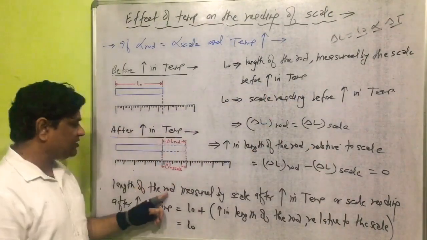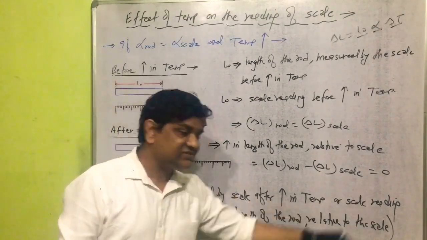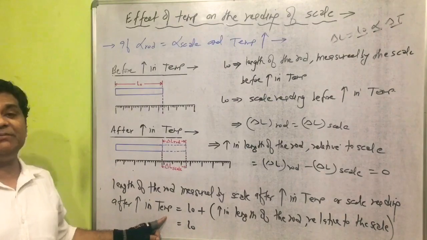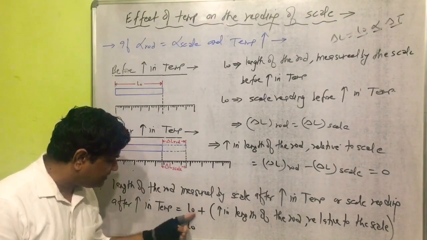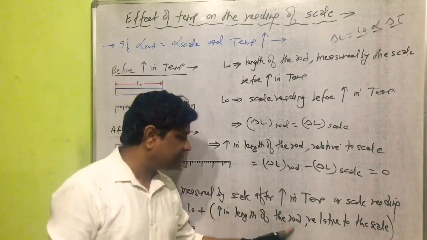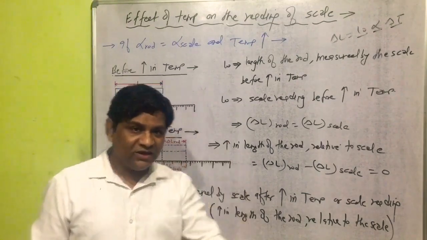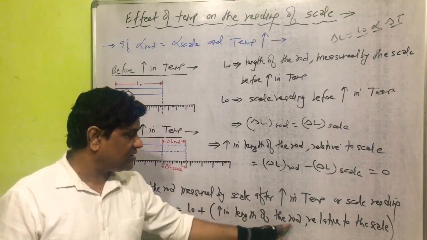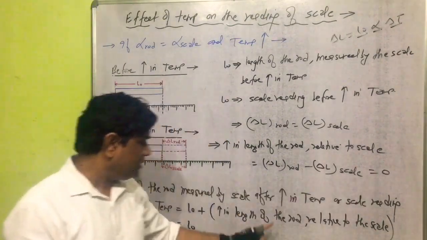So the length of the rod measured by scale after rise in temperature, or scale reading after rise in temperature, will become equal to the length of the rod measured by scale before rise in temperature plus increase in length of the rod relative to the scale. It should be clear here, the increase in length of the rod relative to the scale, its value is equal to 0.